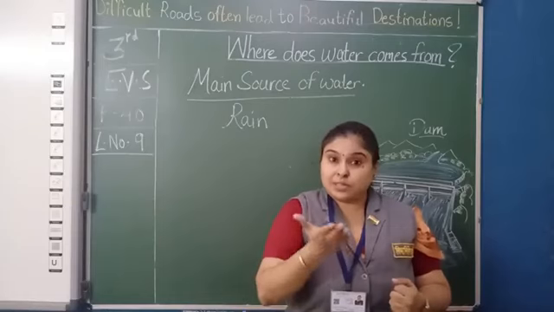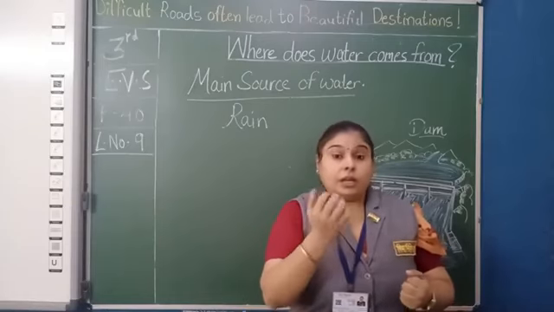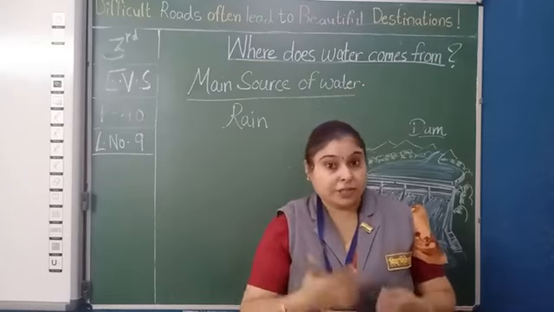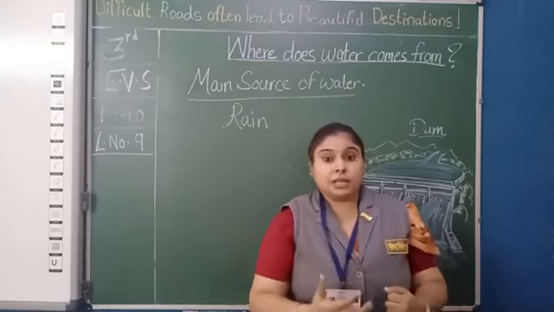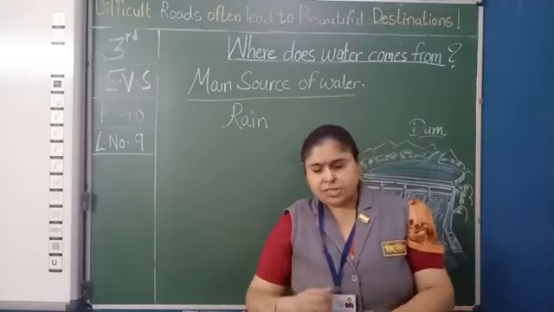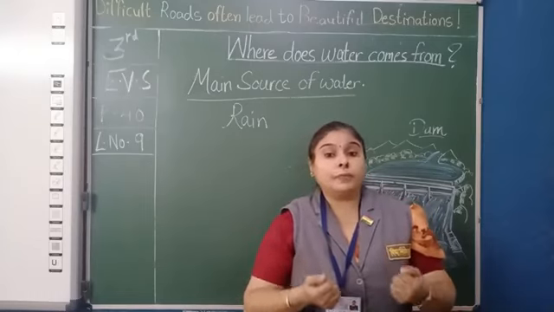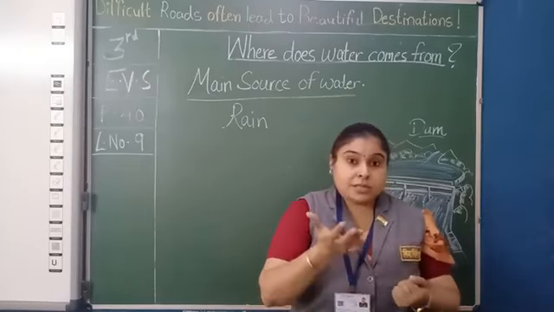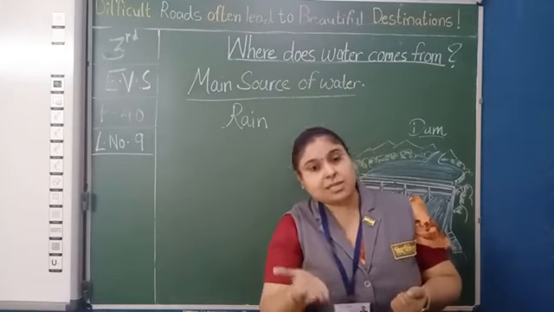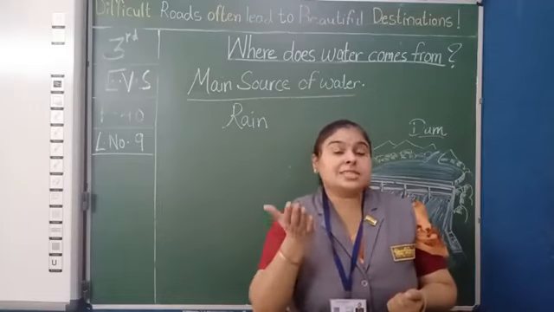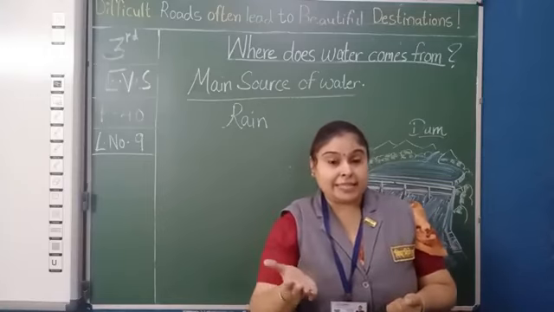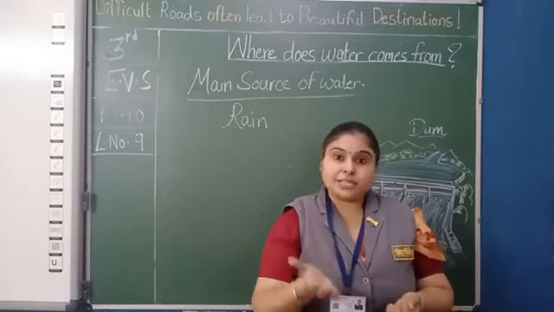In the same way, surface means up on the ground. Surface water can be found, as we have already discussed, in a lake, river or reservoir. Surface water is located on the top of the earth's surface, or we can say surface water is any body of water above the ground. Whatever water sources are on the earth's surface are known as surface water. River, pond, lakes and reservoirs are all surface water.